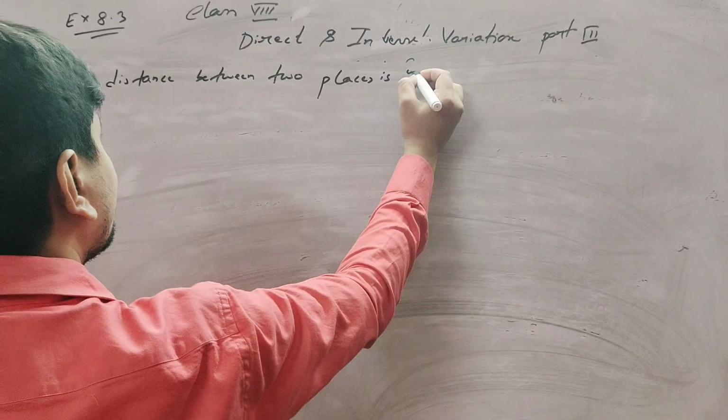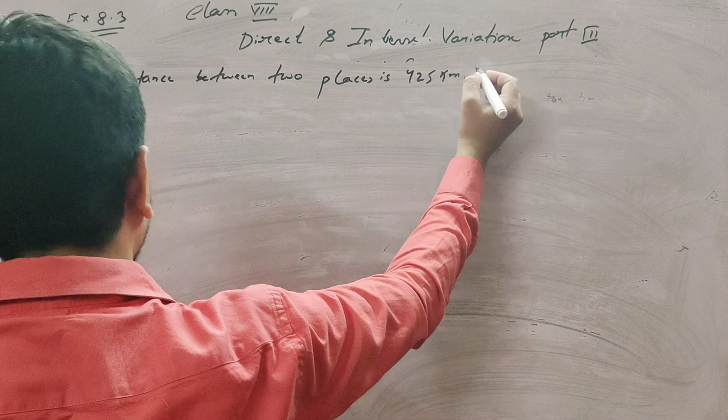Exercise 8.3, question number 1. The distance between two places is 425 kilometers.